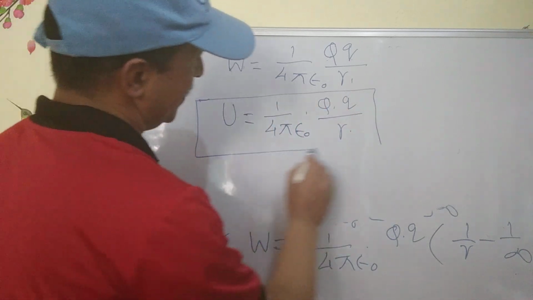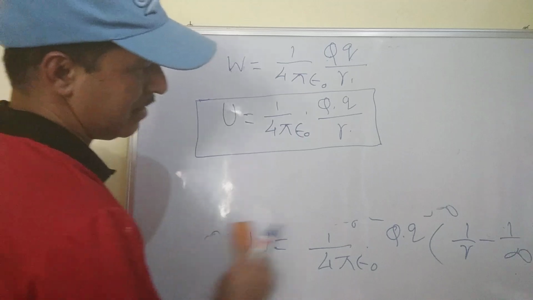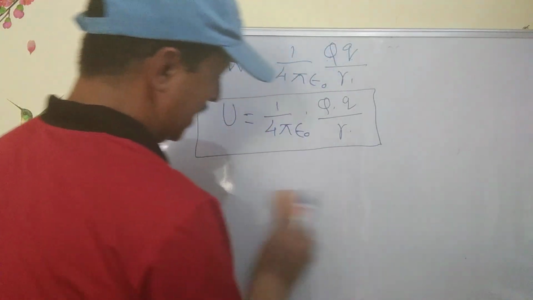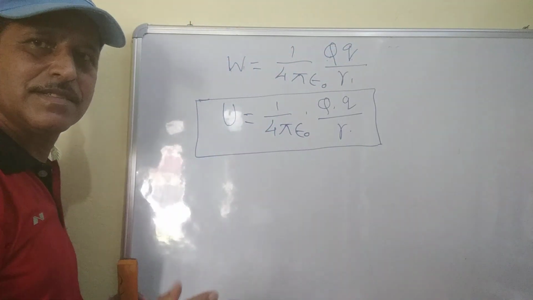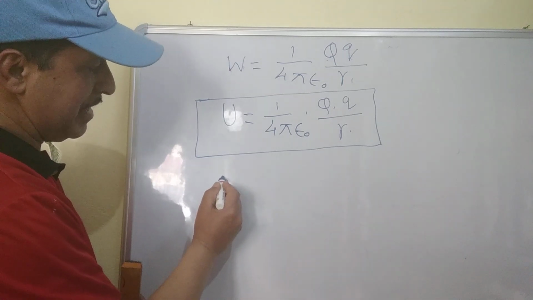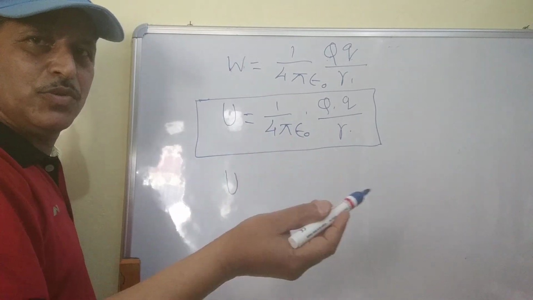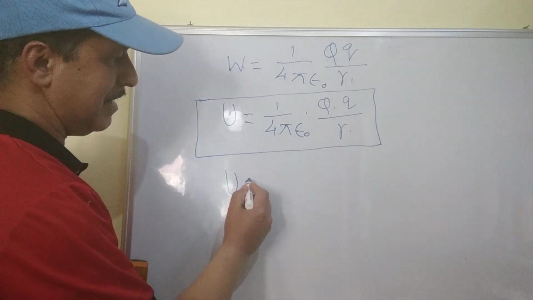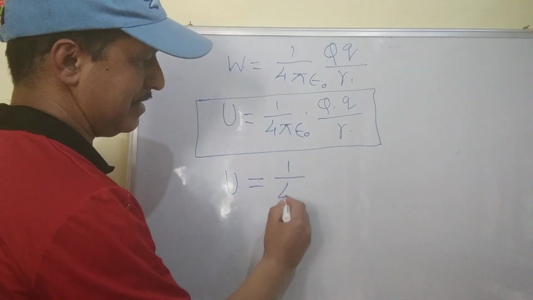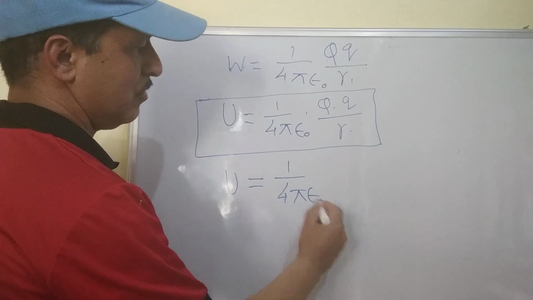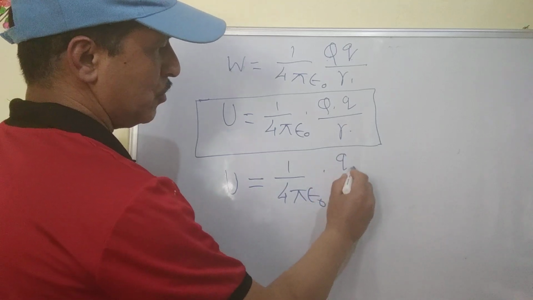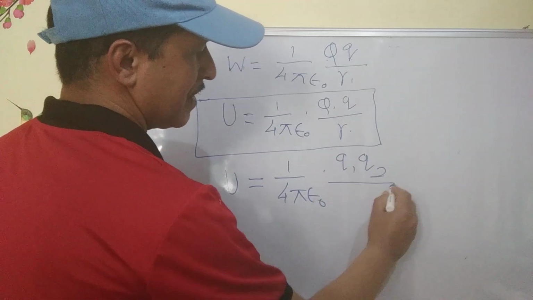This result can be generalized for two charges q1 and q2 separated by a distance r, and we'll say that if two charges q1 and q2 are separated by a distance r, then their electrostatic potential energy is 1 upon 4 pi epsilon 0 q1 q2 upon r.